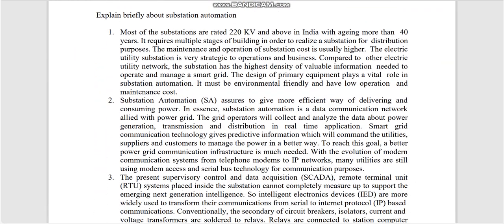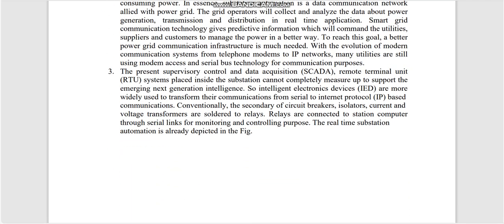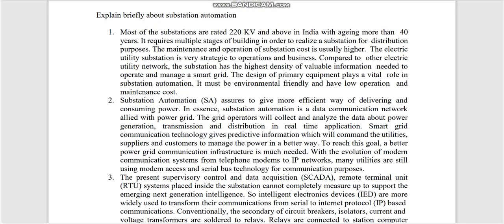Next, we move on to the 15 mark question. Explain briefly about substation automation. It is a most important question. Why do we move on to substation automation? We have to give a brief explanation about why we move on to substation automation.